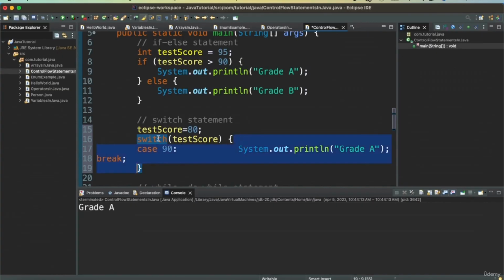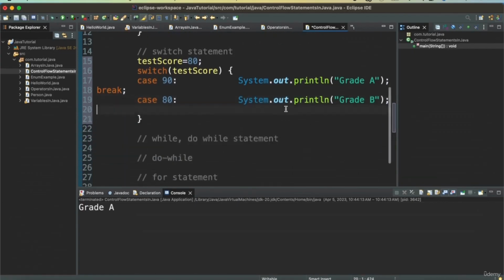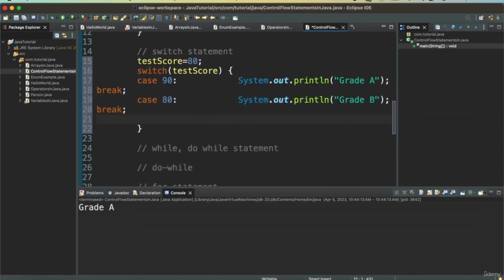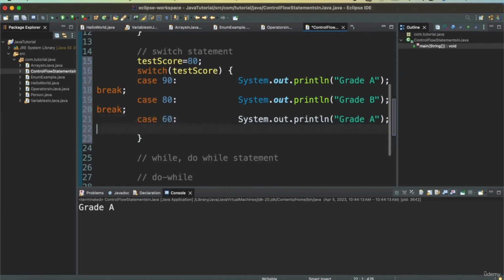Switch is defined with switch, then test score, and then we have these braces. Then I'm saying case 80, and then this will be grade B, and then we have break, and then case say suppose 60, and then for 60 I have C and then break.